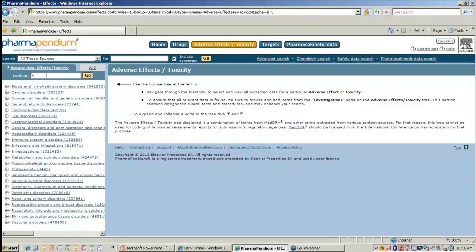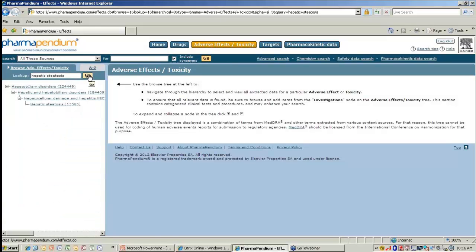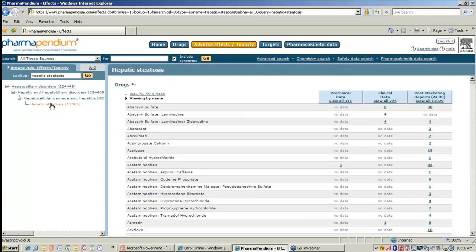all we have to do is type the adverse event in the search bar, when we click on adverse effects and toxicity, we get hepatic steatosis, and we click go, and we see the results pop up over here.